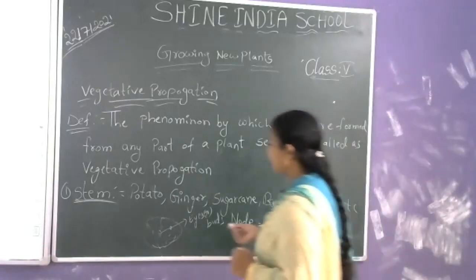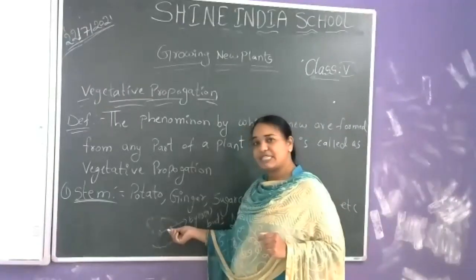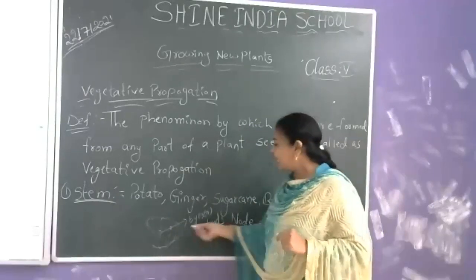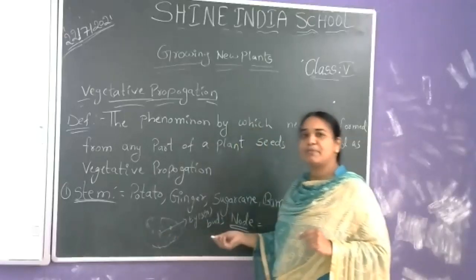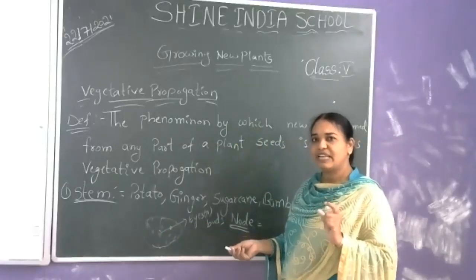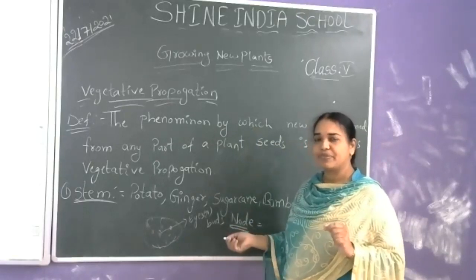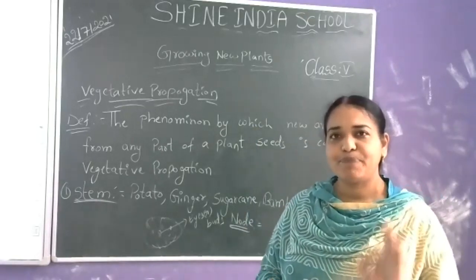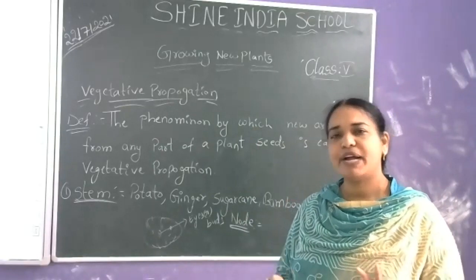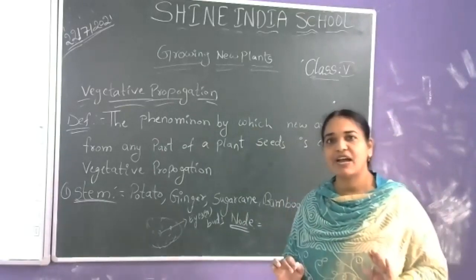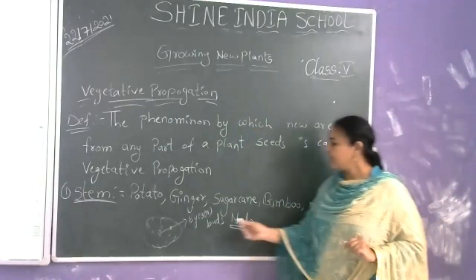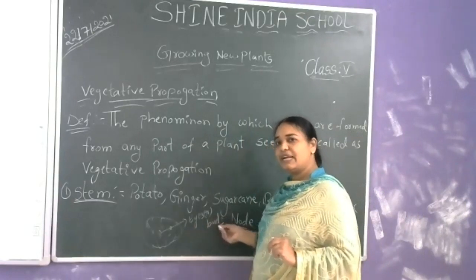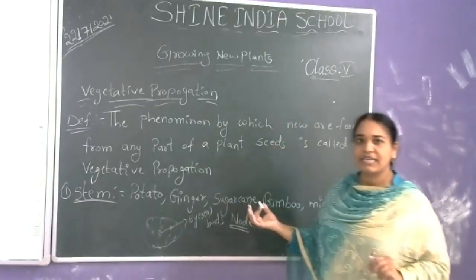So, when we say that it is a stem, from this stem only the buds are arising, bud. From that stem only the bud is arising, so then we can call it a node. The part of a stem from which a branch, leaf or bud arises is called a node. So here potato is a stem, from that stem only the buds are arising, that means from that bud a new plant is coming.